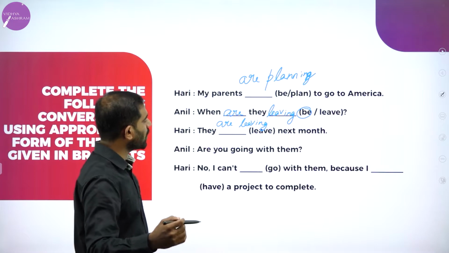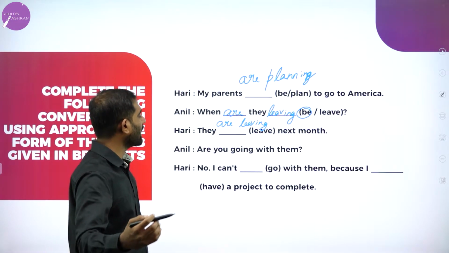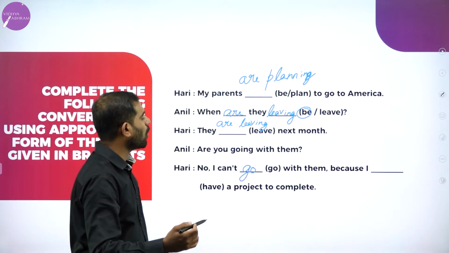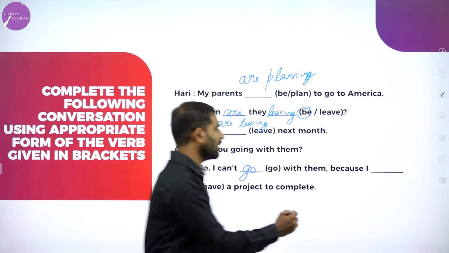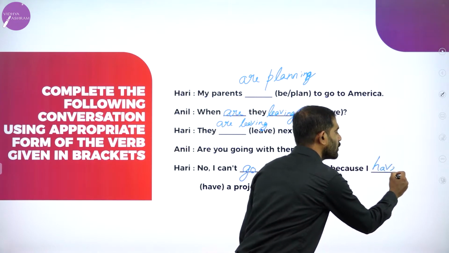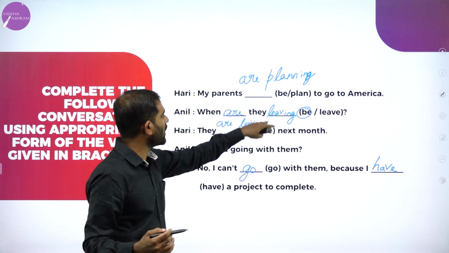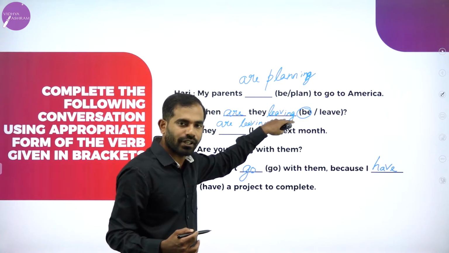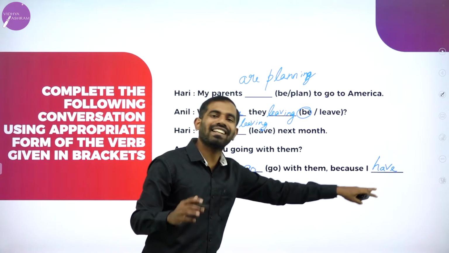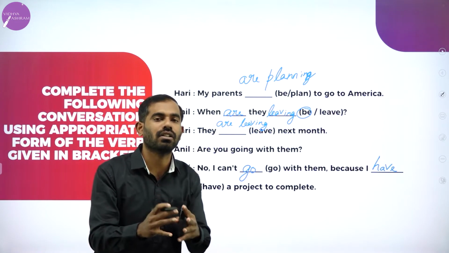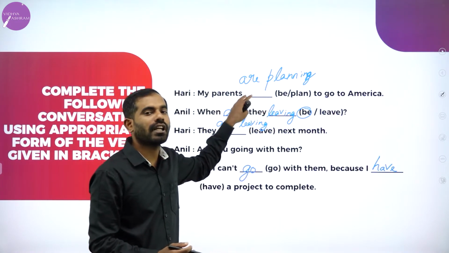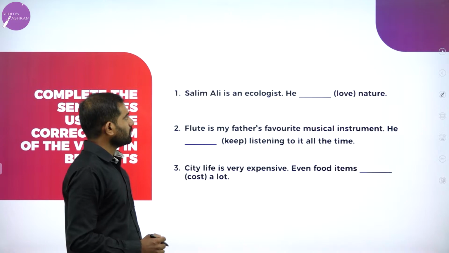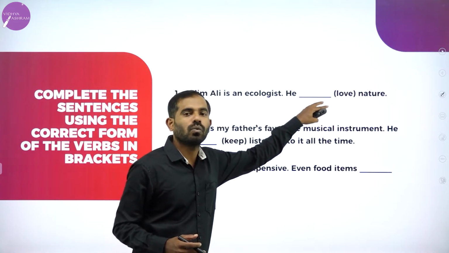Anil: Are you going with them? Hari: No, I can't go. I cannot go. Go remains the same, and have remains the same, because you cannot use past tense form. We have already begun using present tense. Whether you use ing form, continuous form or perfect form, it doesn't matter. But choose one tense while answering the question. This kind of dialogue form should be answered in one tense.